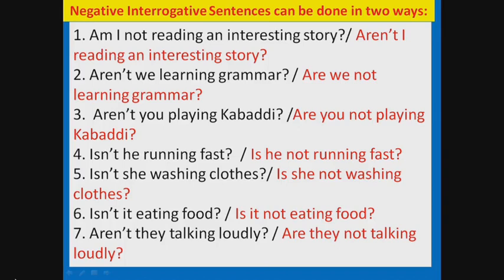Isn't he running fast? Or is he not running fast? Isn't she washing clothes? Or is she not washing clothes? Isn't it eating food? Or is it not eating food? Aren't they talking loudly? Or are they not talking loudly?